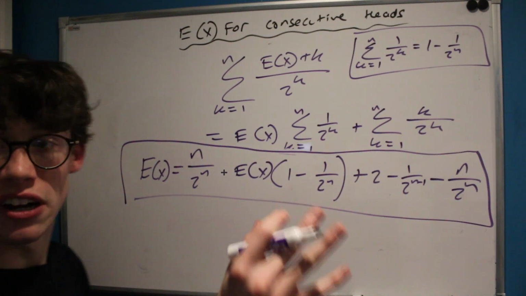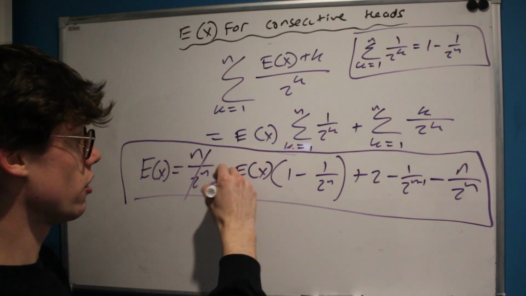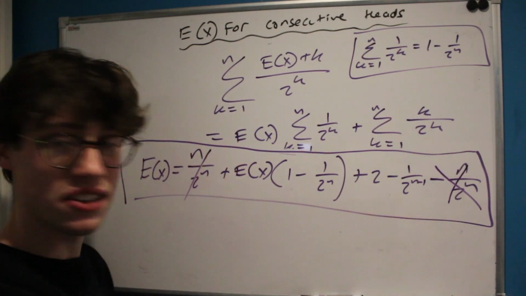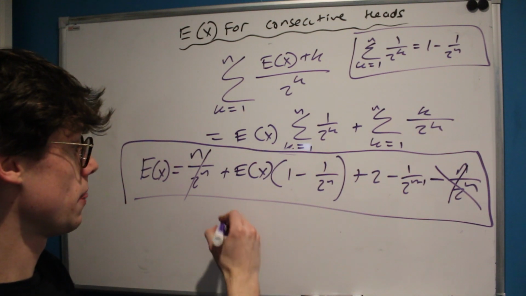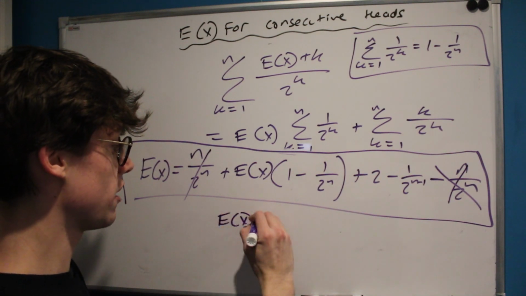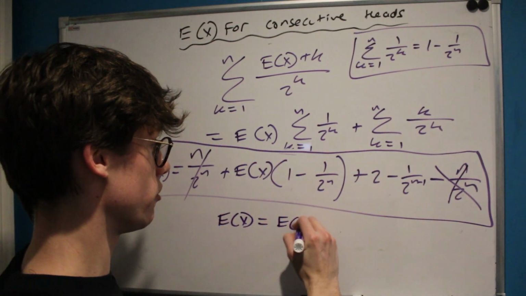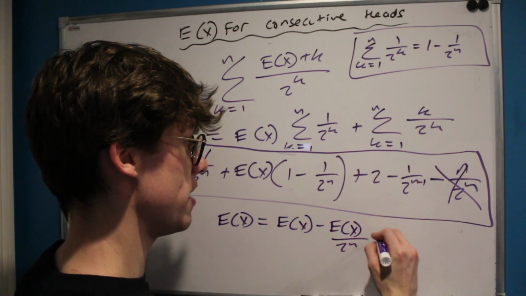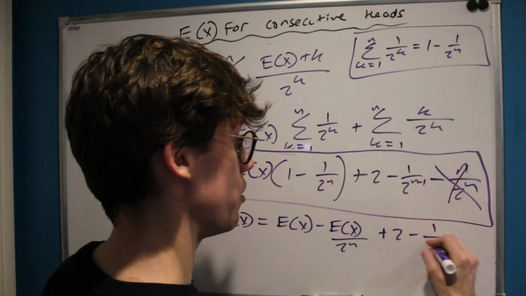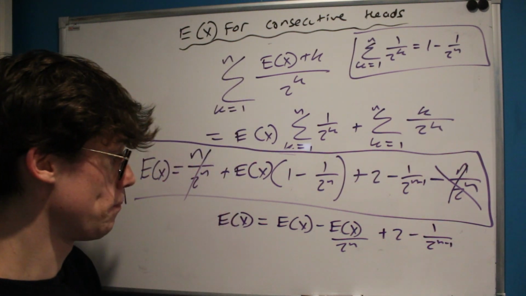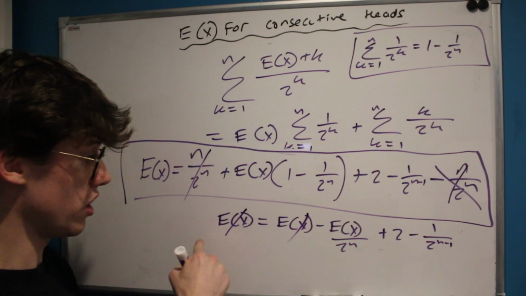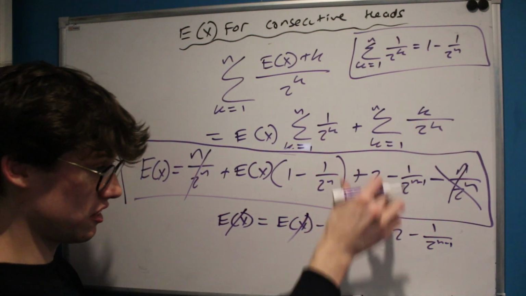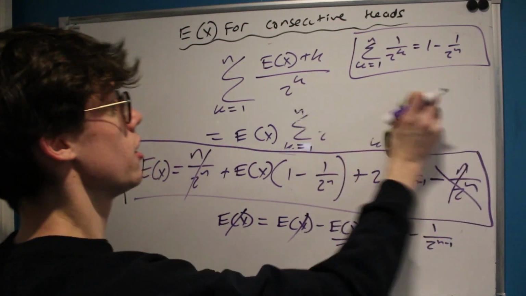And the first thing you might notice is that we've got an n over 2 to the n here, and we've got a minus n over 2 to the n here. So instantly, that's a plus minus going to cancel out. That gives us the expected value of x being equal to the expected value of x minus the expected value of x over 2 to the n plus 2 minus 1 over 2 to the n minus 1. And again, we can subtract the expected value of x on both sides, and we can add this expected value of x over 2 to the n onto the other side.